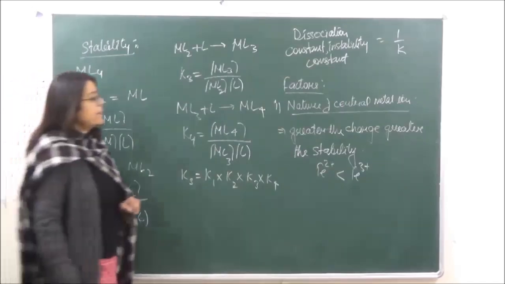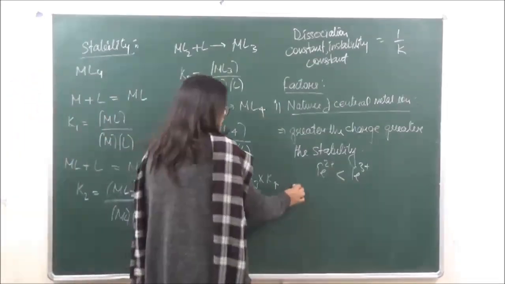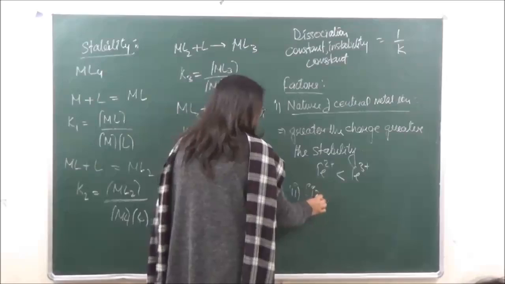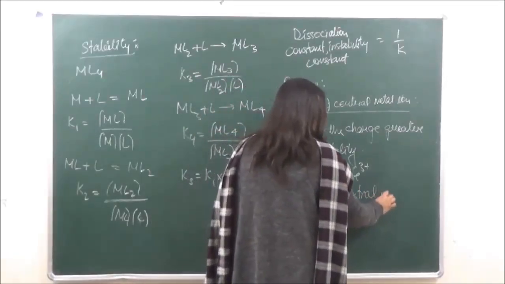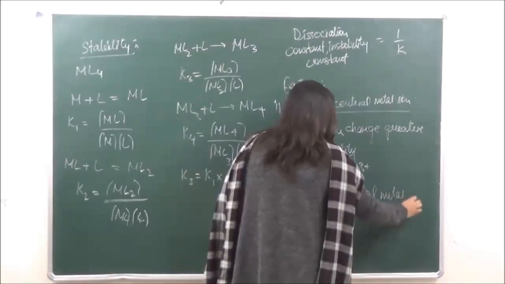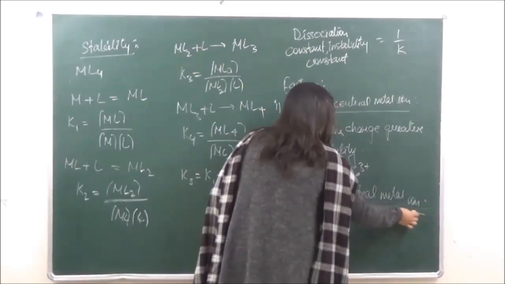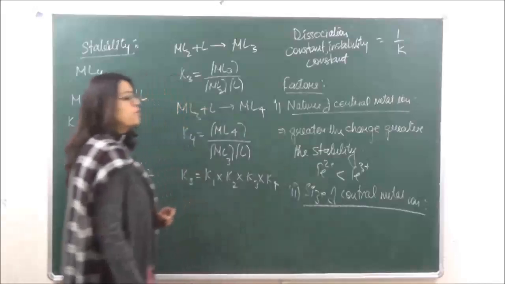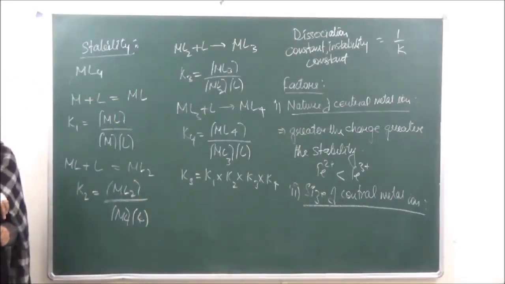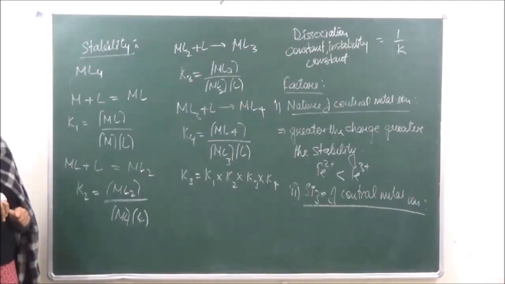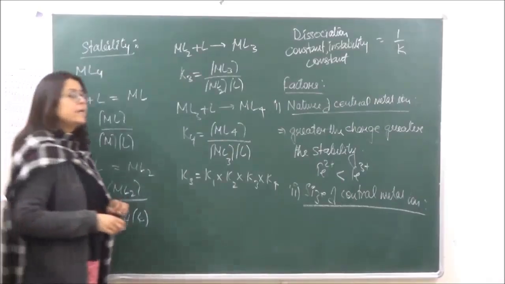Second, it will depend upon the size of the central metal ion. Now, regarding the size of the central metal ion, it is seen that as the size decreases, the stability will increase.